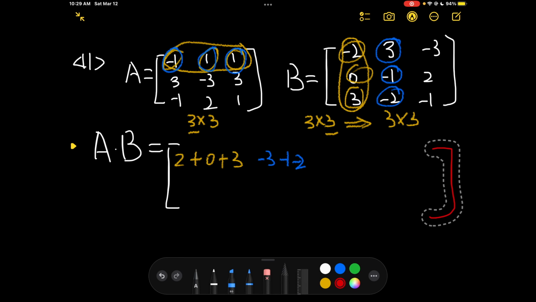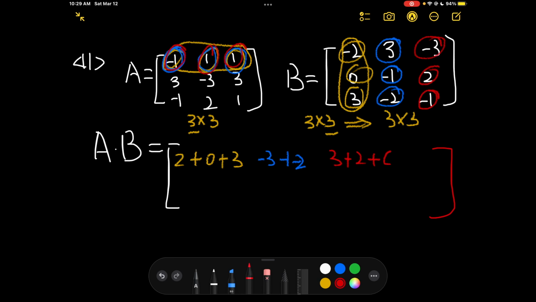Now we have first row, third column: negative 1 times negative 3, which is 3, plus 1 times 2 is 2, plus 1 times negative 1, which is negative 1. And then we have second row, first column. So we have 3 times negative 2 is negative 6. Negative 3 times 0 is 0. And 3 times 3 is 9.